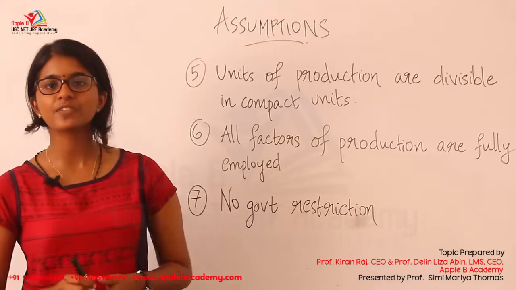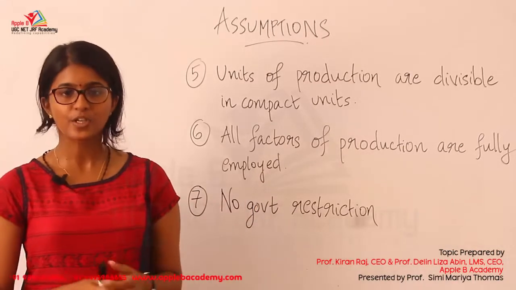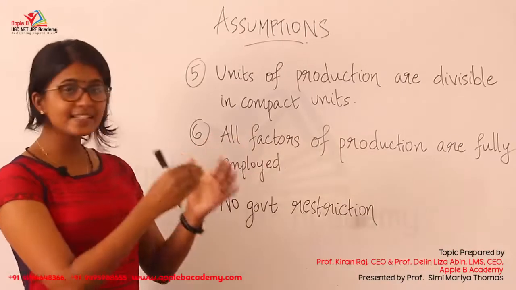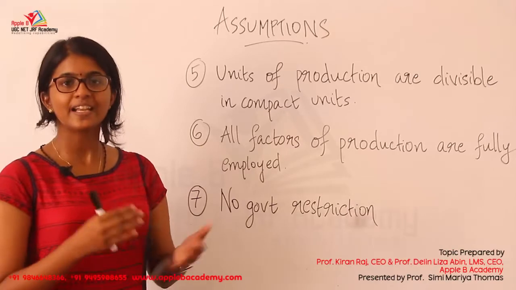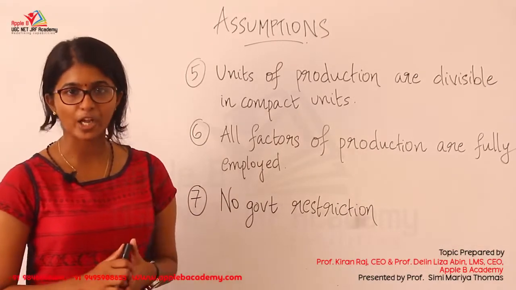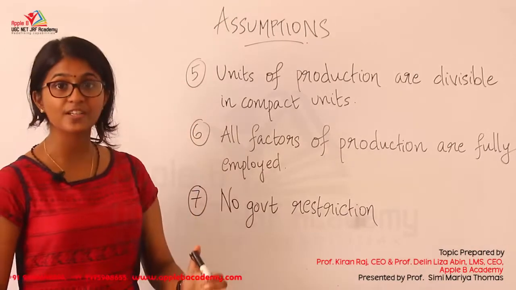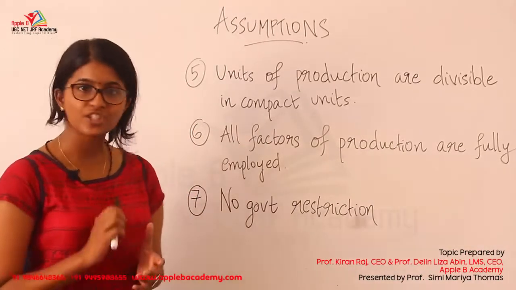In the fourth assumption, we said that labor is homogeneous and there is no specialized labor. As a continuation of that, since the available labor is homogeneous, it can be easily divided into compact units according to the requirement. Since it is homogeneous and there is no specialization, all the units of production are divisible in compact units.